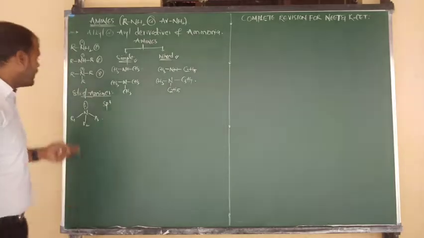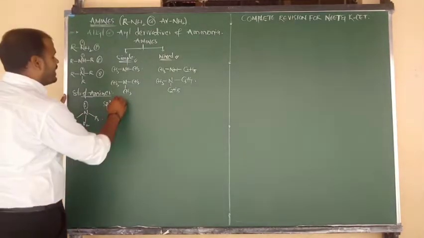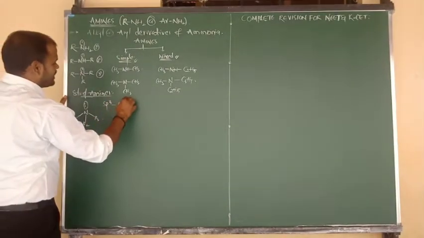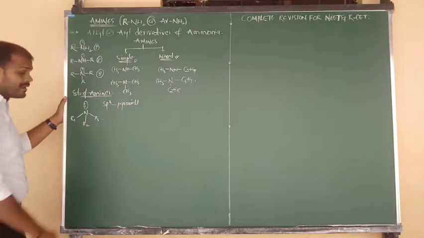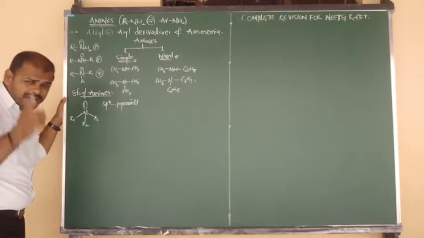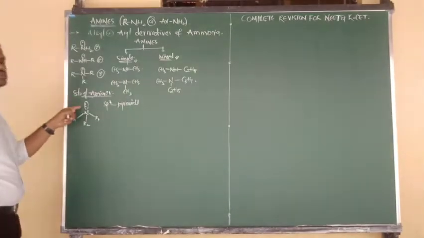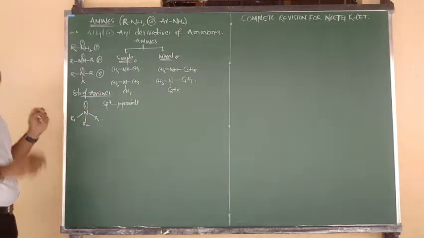Tetrahedral तो नहीं बोल सकते because only 3 bond pairs are there. One is lone pair, looking like ammonia because it is a derivative of ammonia ना बेटा. So we can say the shape is nothing but pyramidal shape. Due to pyramidal and due to sp3, expected bond angle is generally 109 degrees 28 prime, but here, due to presence of lone pair, it causes lone pair and bond pair repulsions.